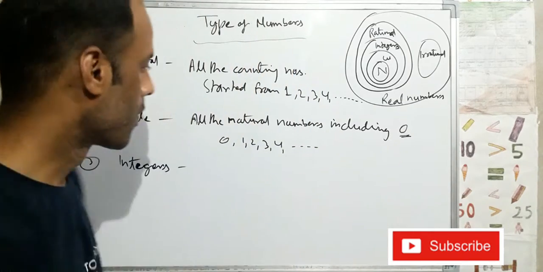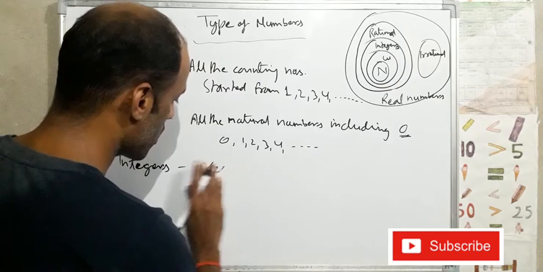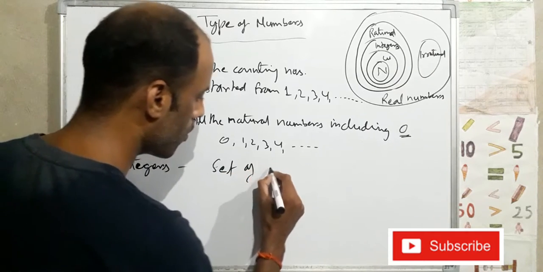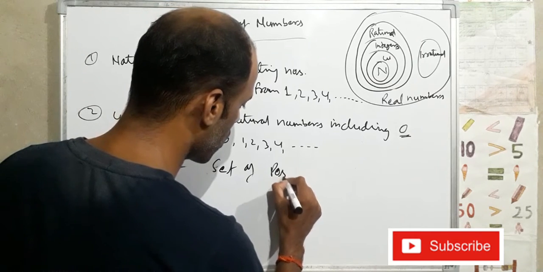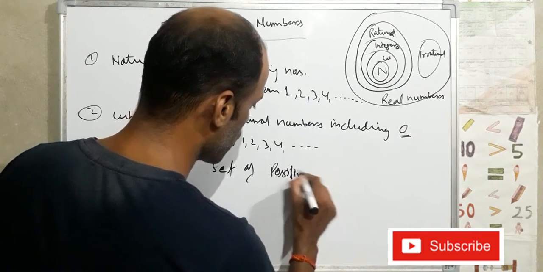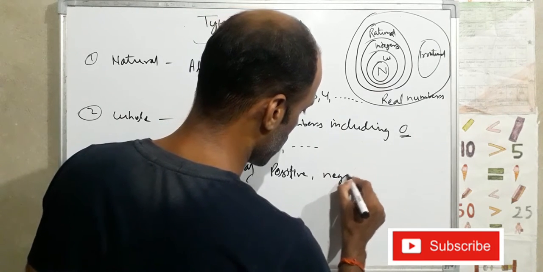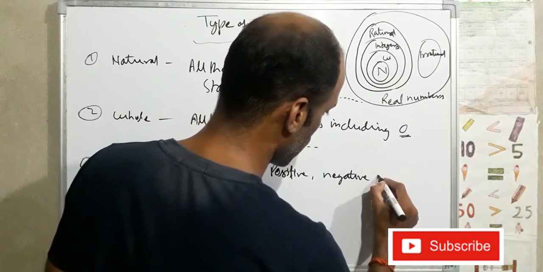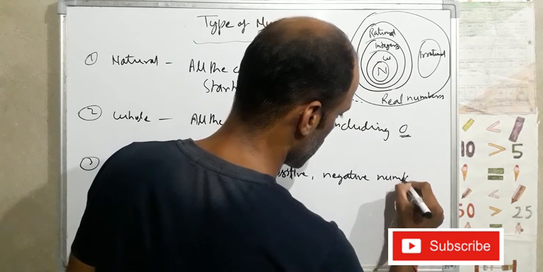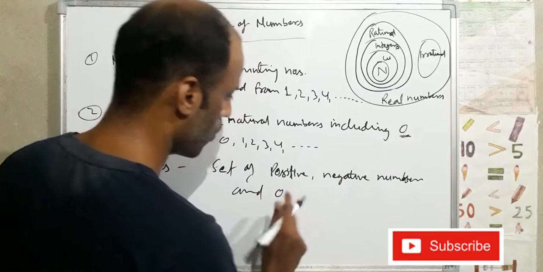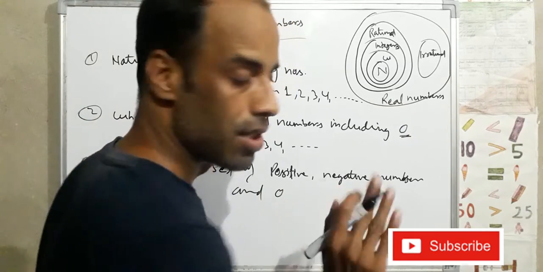Collection means set of positive, negative numbers and zero.